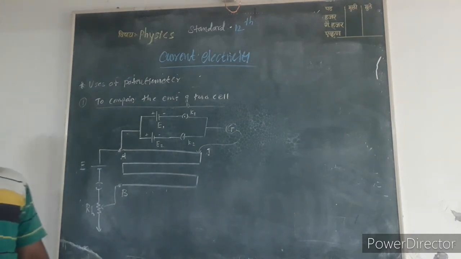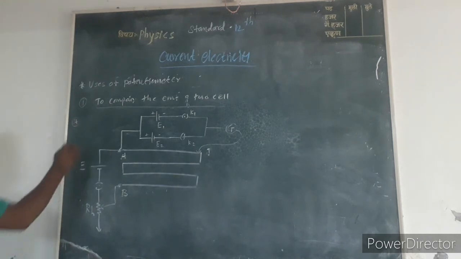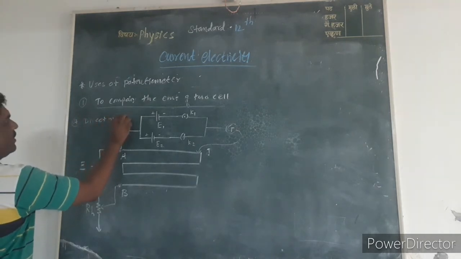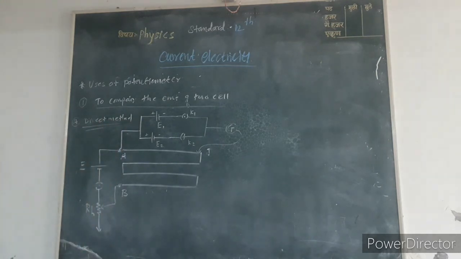The comparison of two cells. In the first case, suppose the direct method.